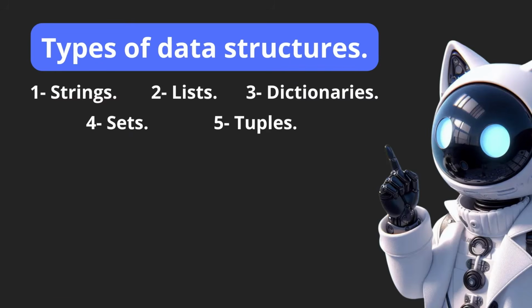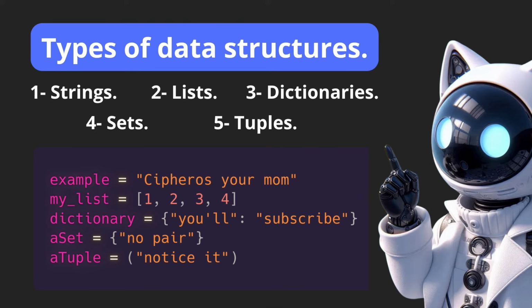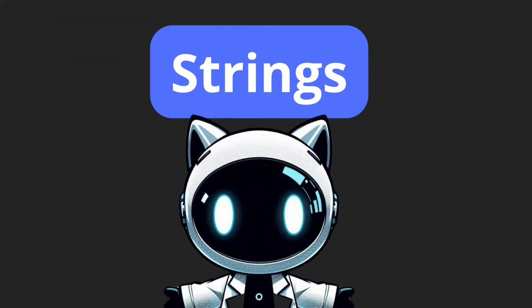In Python, there are 4 built-in data structures, but I also wanted to extract strings from lists because they have their exclusive methods. Notice that in the dictionary we have key value pairs, therefore this data is linked. Similarly, in a set there is no pair, and in the tuple, notice how we use parentheses to declare it. So let's start with the matter.